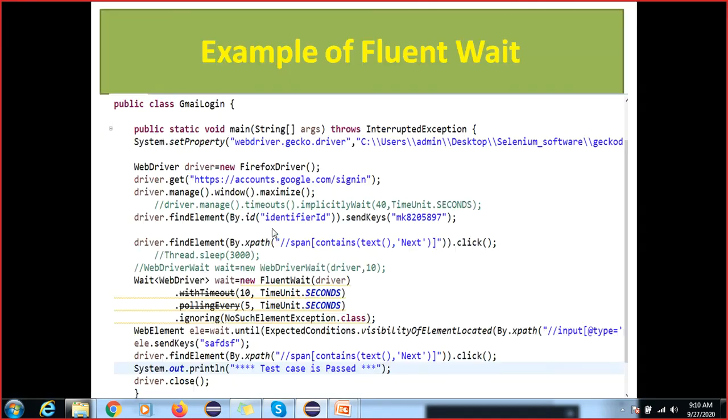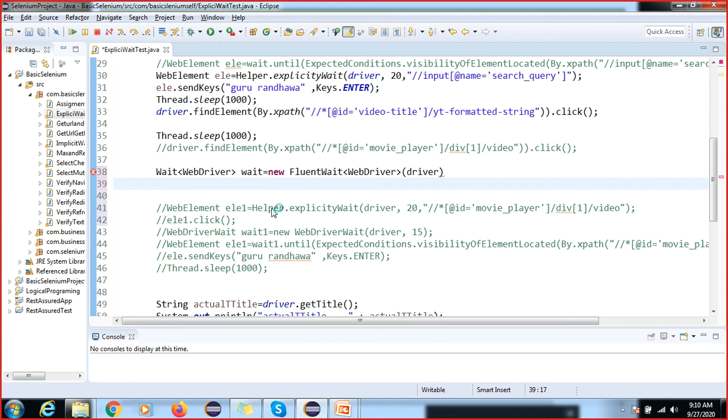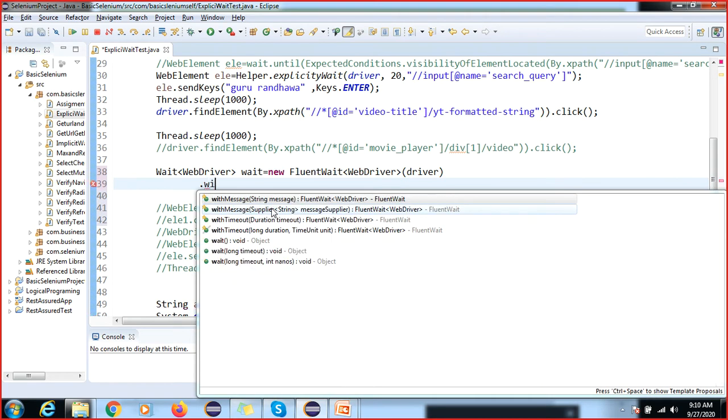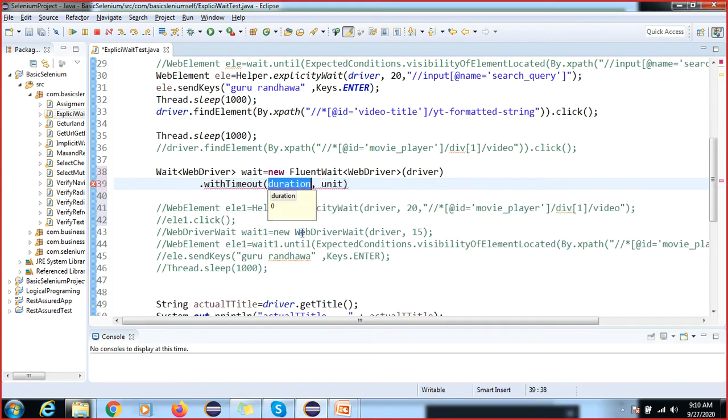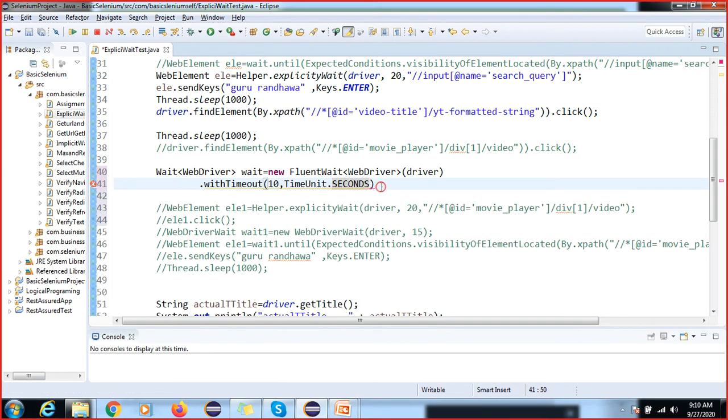These are the methods. First, withTimeout. It will accept two parameters, a long and a time unit. So I'm going to give 10 and the second. Okay, so this is your withTimeout.